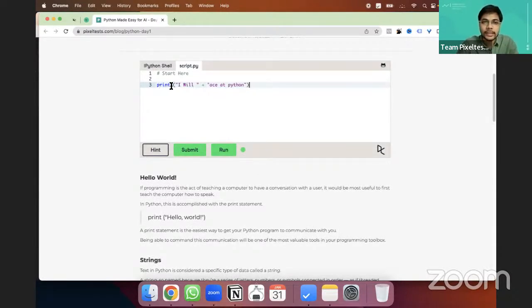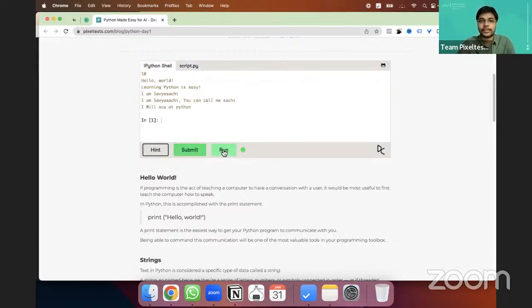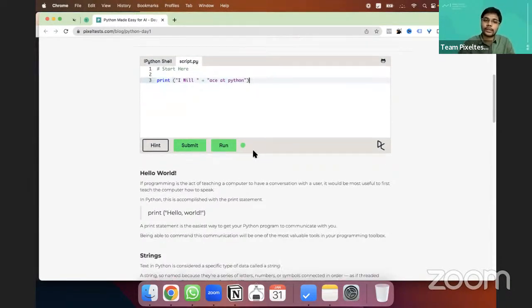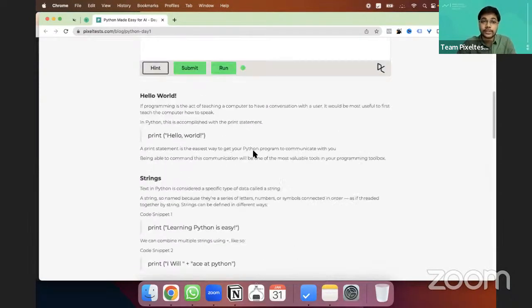Now you can see that this statement says print "I will", there is one double quote starting and ending. Then there is a plus symbol. The plus symbol here is an operator. And then there is "a set Python" in double quotes. So what this will do is print "I will a set Python". It will combine both statements, right? So now you can see that it printed "I will a set Python". You can do a lot of things like that. So these are about strings. We'll learn more about strings.